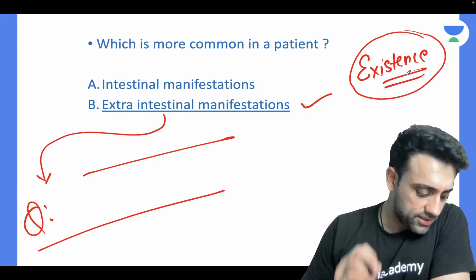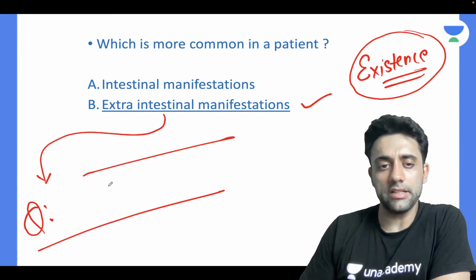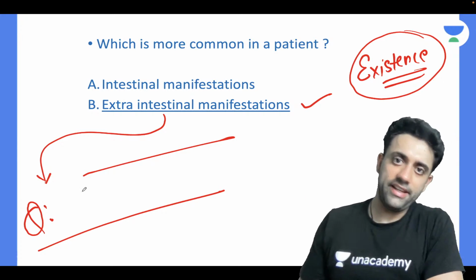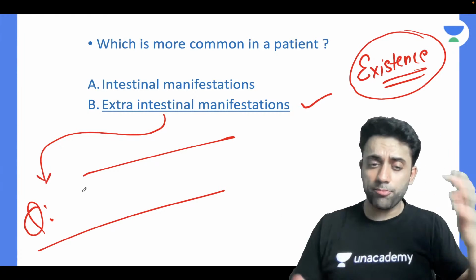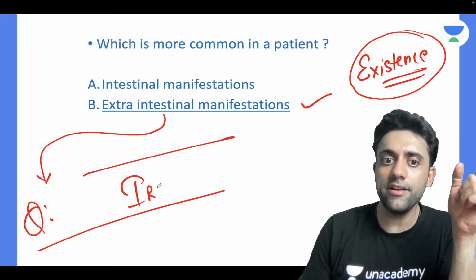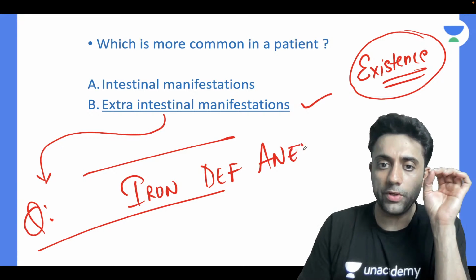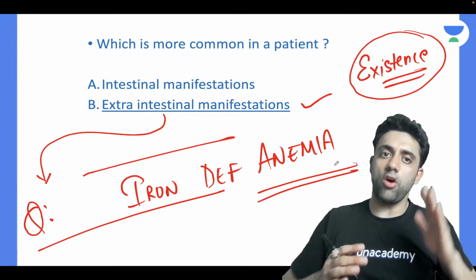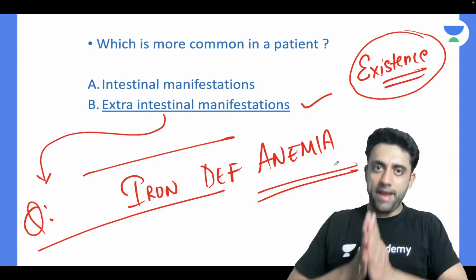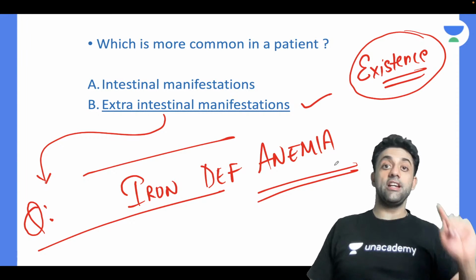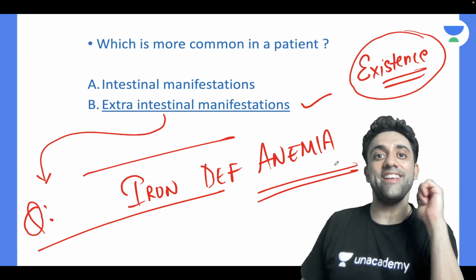The best answer has been given by Osama Sheikh. The patient of celiac will have vomiting, diarrhea, not gaining weight, not gaining height. All these problems will lead to iron deficiency anemia. That is the typical, most important answer to what is the most common extra intestinal manifestation of celiac disease. The patient will come to you with a case of iron deficiency anemia.